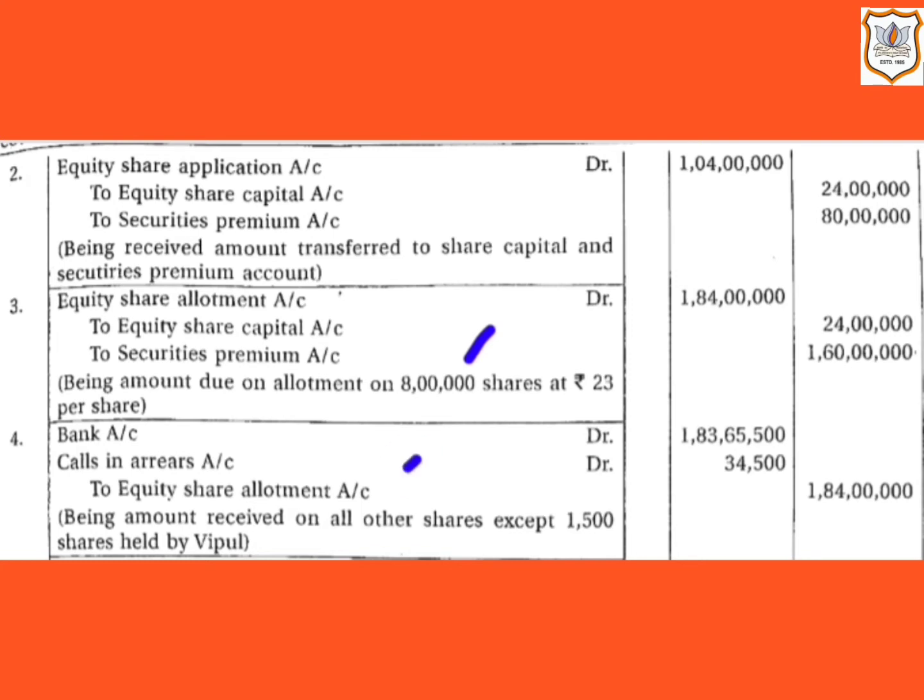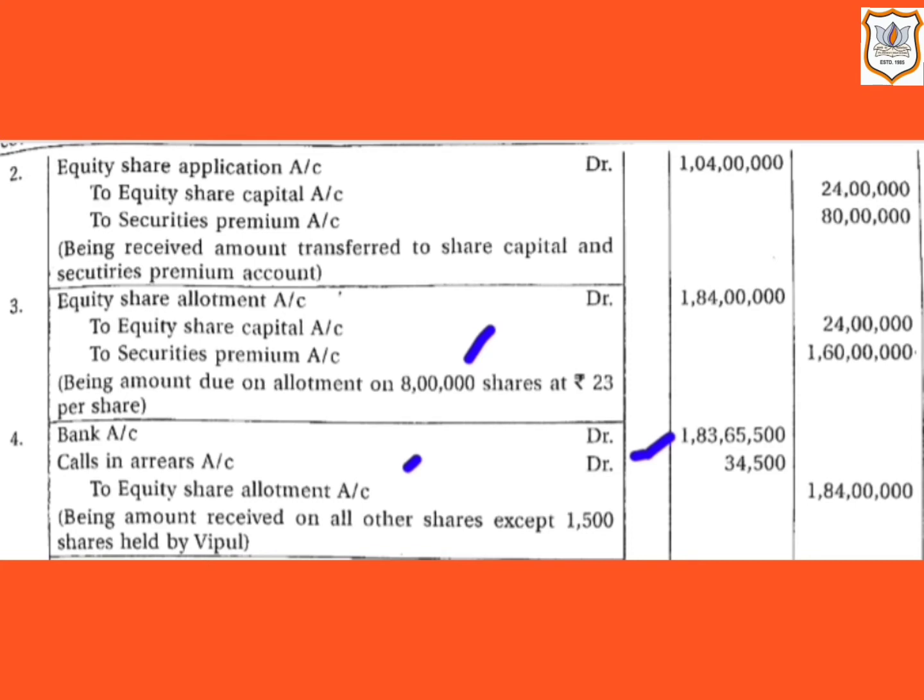That is the price per share including premium at the time of allotment. So that comes to 1 crore 83 lakh 65,500. So bank account will be debited by rupees 1 crore 83 lakh 65,500.